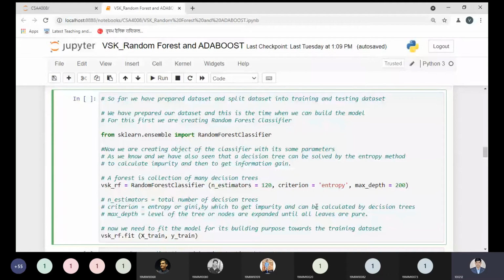Now, the next parameter we are passing is maximum depth. Maximum depth we are passing 200. The maximum depth is saying to us about a tree. Suppose we have any tree, just like the fundamentals in data structures.